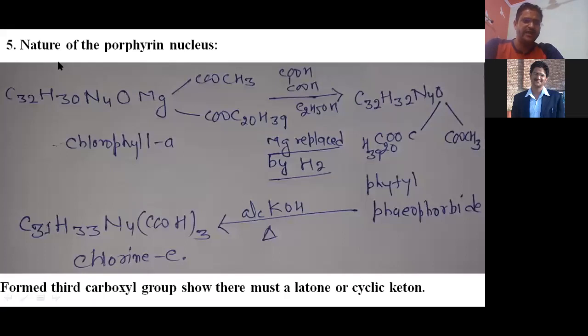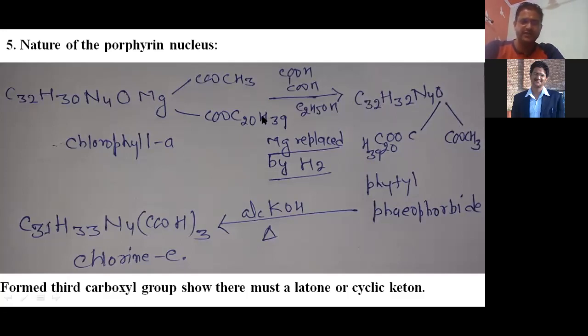Now the next one, you can see the nature of the porphyrin nucleus, right? Here we discuss how we differentiate the chlorophyll and hemoglobin or hemin structure, right? So here you can see, if chlorophyll A reacts with oxalic acid in the presence of alcohol, then it converts into this type of compound where Mg is replaced by hydrogen, H2.